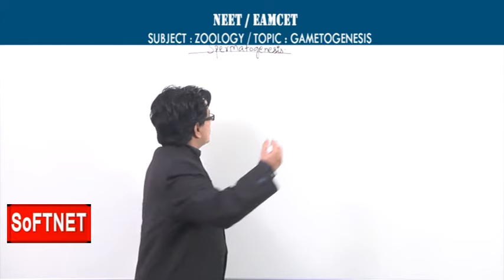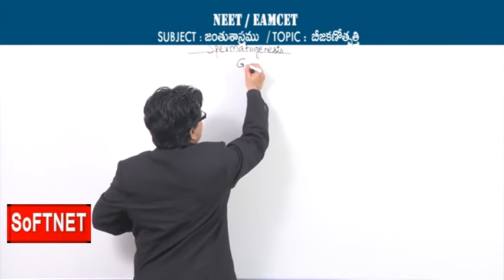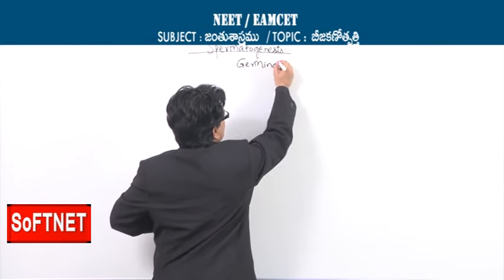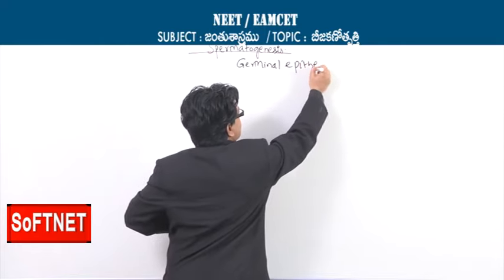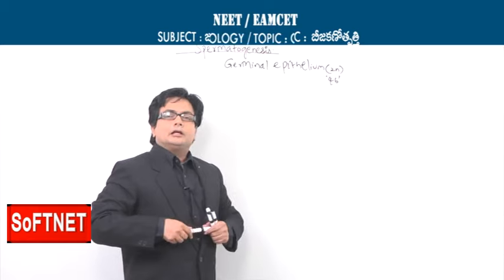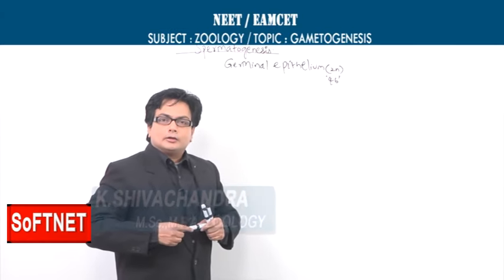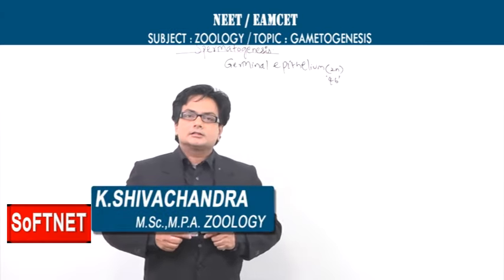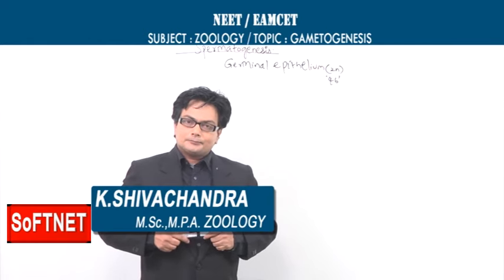So I was talking about the germinal epithelium. The germinal epithelial cells are all basically diploid. So the male gonad will be having a layer of cells which we call the germinal epithelial cells.